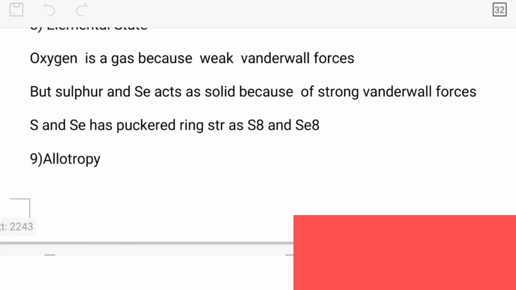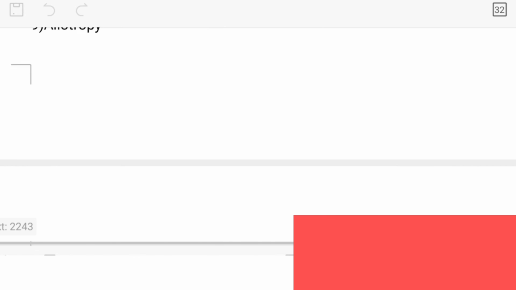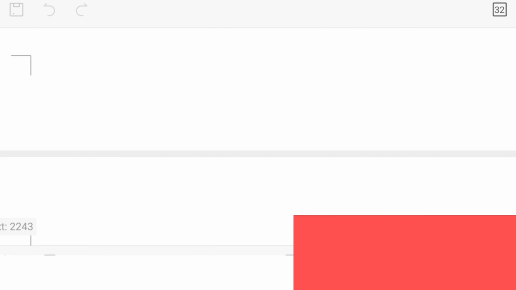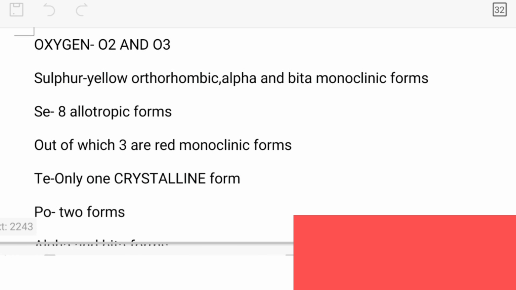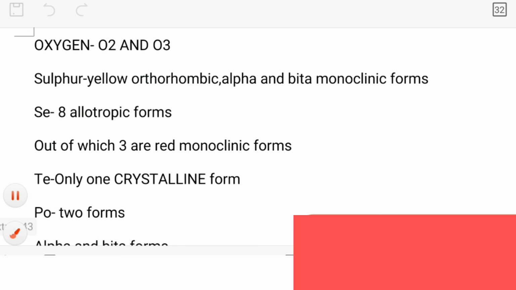Okay, now after that, beta, the next point is allotropy. Whenever we are talking about allotropy, students, oxygen usually has 2 allotropes: O2 and O3. O3 is known as ozone. Sulfur usually has the yellow orthorhombic form, and along with that it has alpha and beta monoclinic forms.